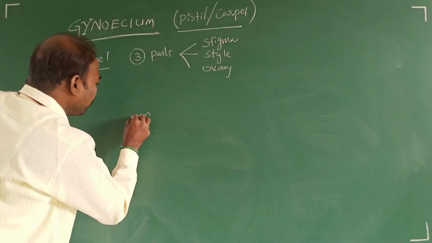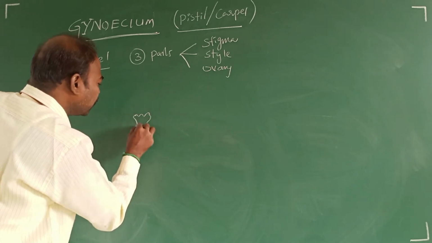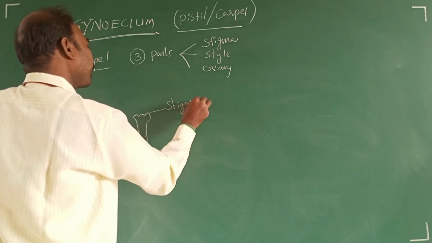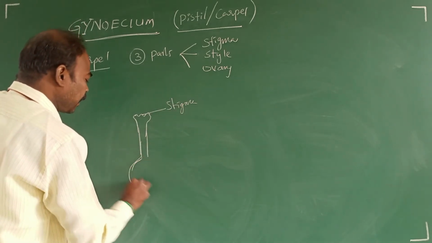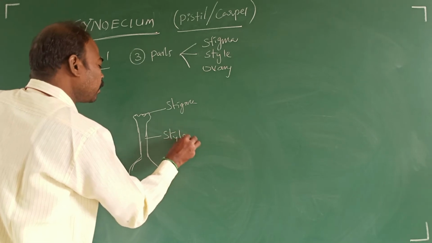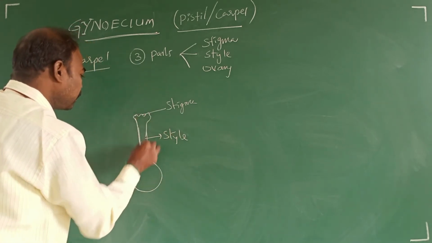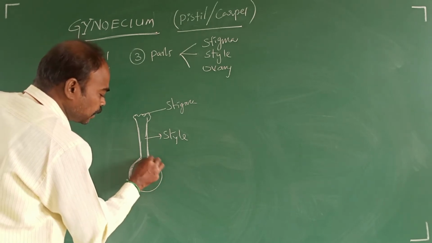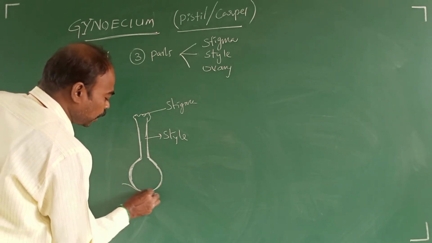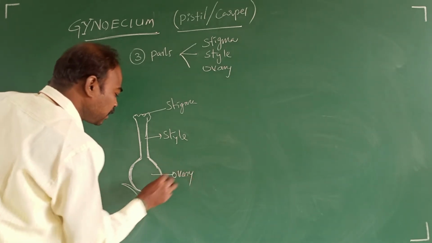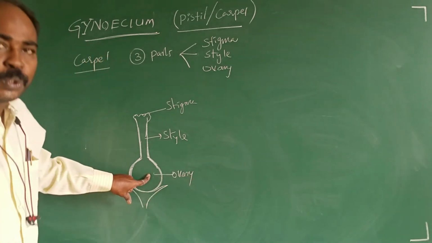Stigma is the landing platform for pollen grains. Style is a long stalk-like structure which connects the stigma with the ovary. The ovary is a globose fertile part which consists of one to many ovules.